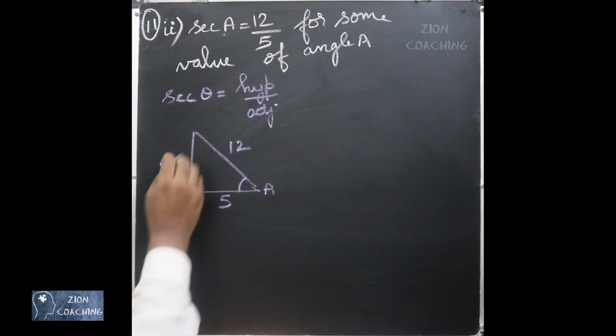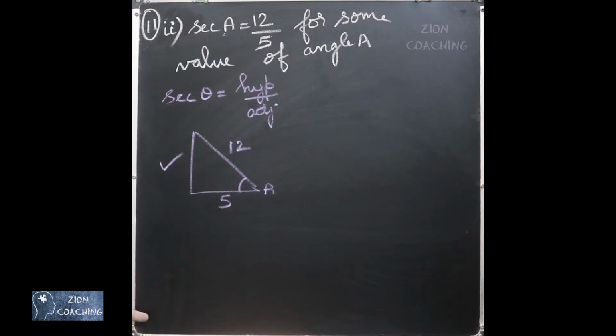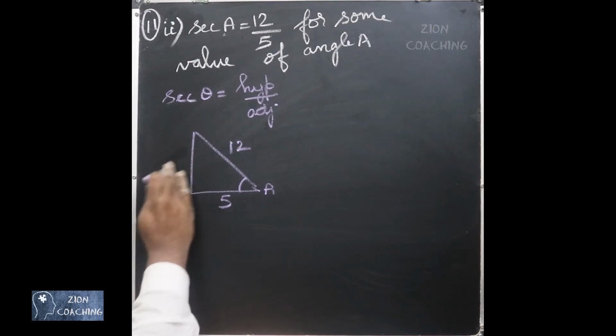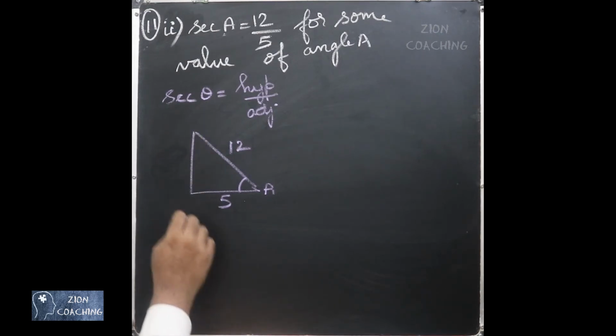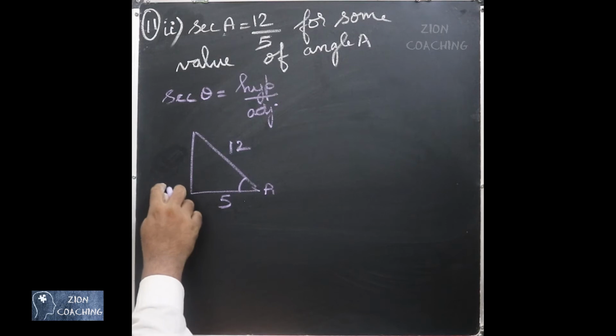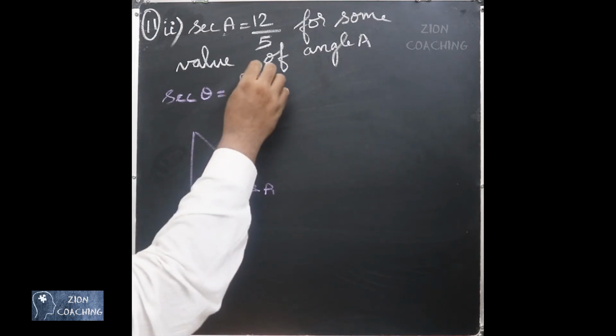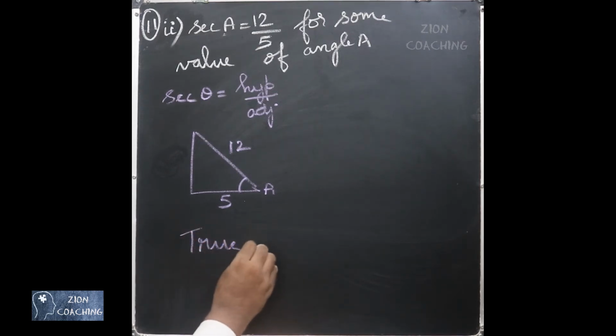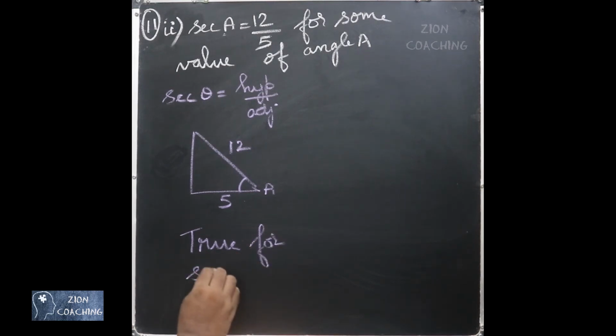Then you can always have a value here. It is possible. So in that case, you can find a measurement there. Since that case is possible, you can say that secant A is equal to 12 by 5 is true for some value of angle A.